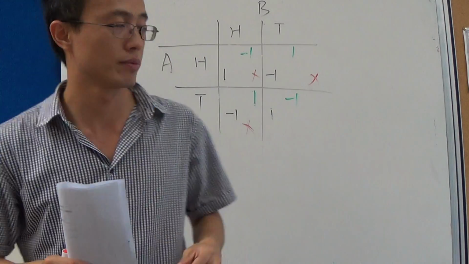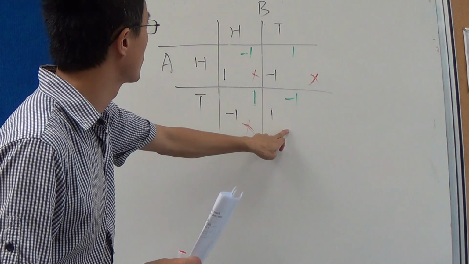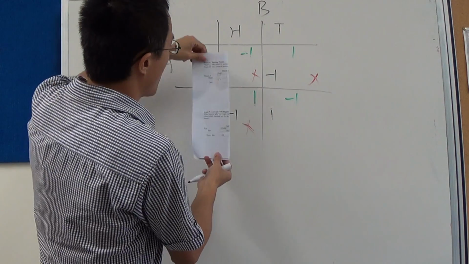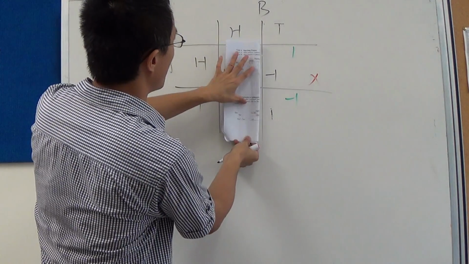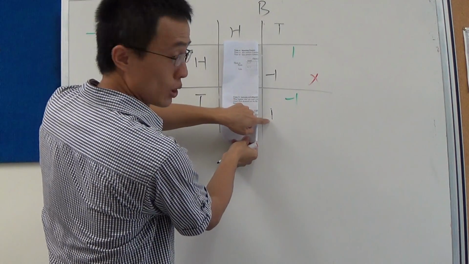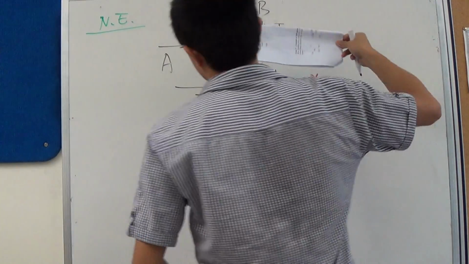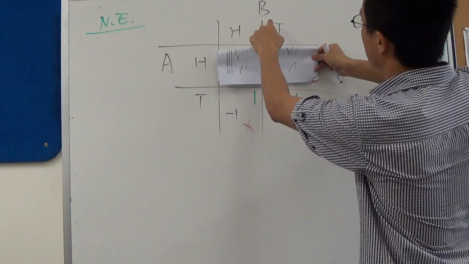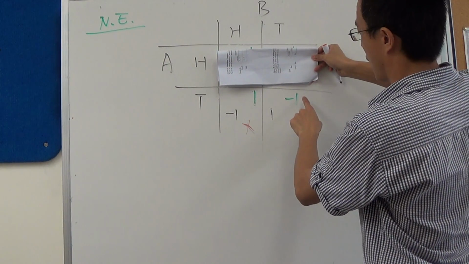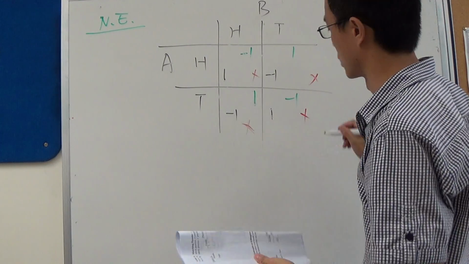Okay, this says given B tail, will A deviate from tail to head? No, deviation is going to reduce payoff from 1 to -1. Okay, given A tail, will B deviate from tail to head? Yes, deviation is going to increase its payoff from -1 to 1. So this is not Nash equilibrium.